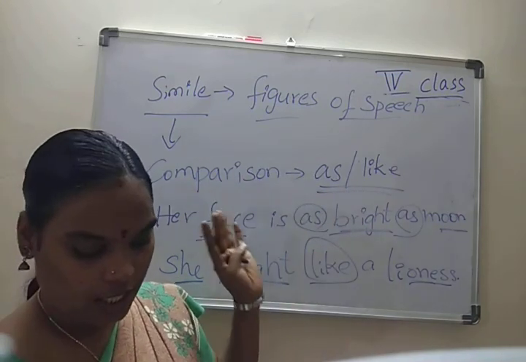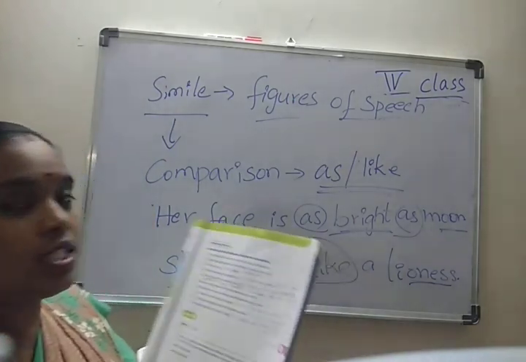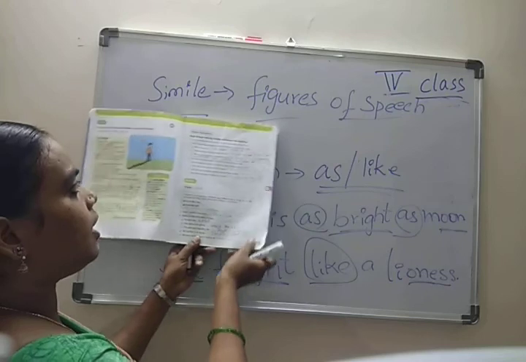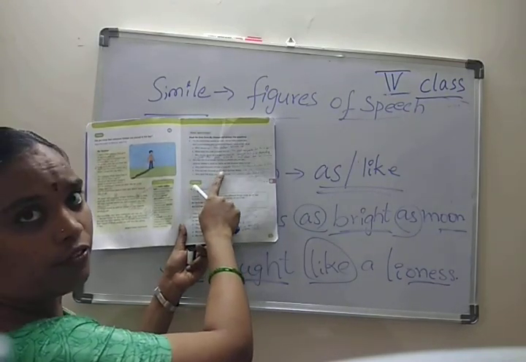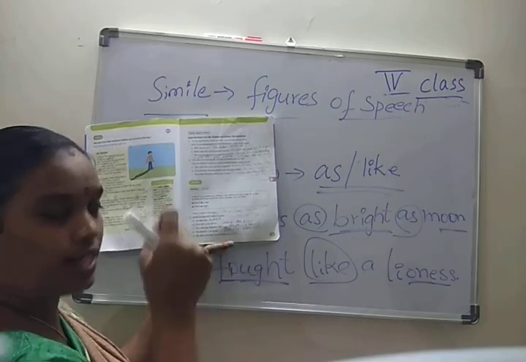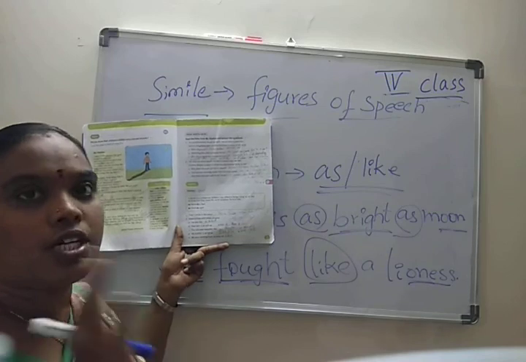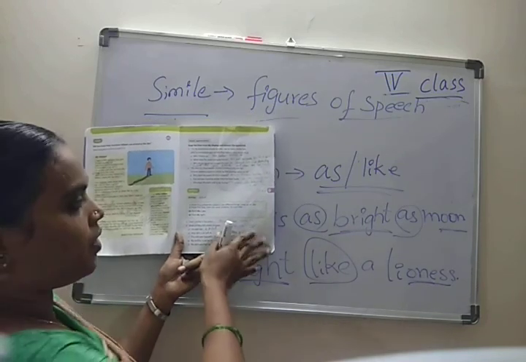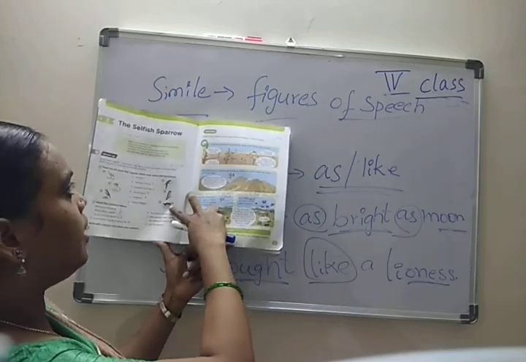This is about simile. Children, page number 21, the poem appreciation is there. They are giving lines from that poem only. Questions are there, followed by the stanzas. You have to write the answers. And here, what is simile and what are the examples? Some exercises are also there. You have to complete this.